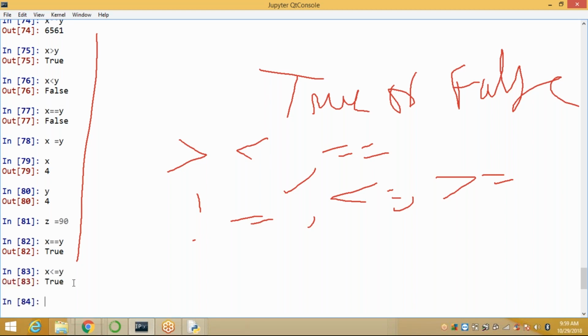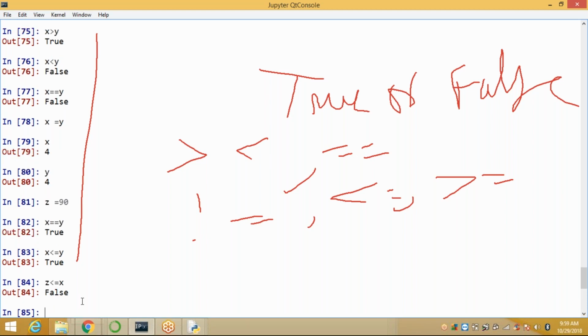Because x is 4 and y is 4, one condition is satisfied here. But I'm asking z is less than or equal to x. No, false. In the same way, greater than or equal to x, if z is greater than x, that is one condition satisfied. That is 90, x is 4. One condition satisfied, that's why it displays true. These are the comparison operators.